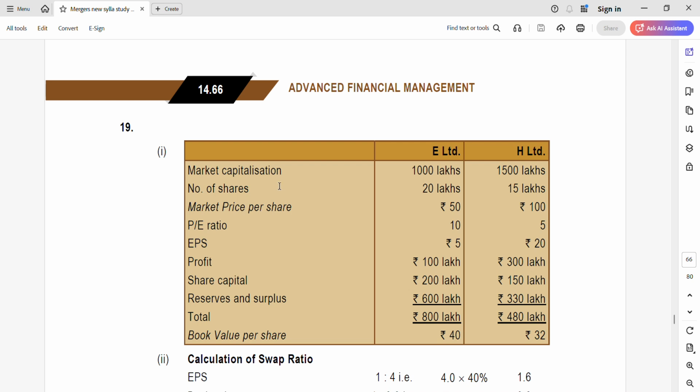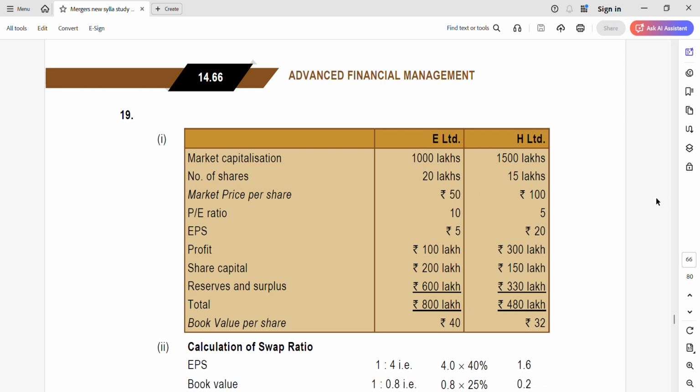So market cap is given, number of shares is given, and then market price can be arrived using that. Market price divided by your P ratio will give you EPS, and then with the number of shares and EPS, you can arrive at earnings after tax and share capital and reserve and surplus. So the total of profit plus share capital plus reserve and surplus will give you rupees 800 lakhs, and book value per share can be arrived using this total divided by total number of shares, that is 800 by 20, that will give you 40. So up to here, maybe 2 marks or 2.5 will be rewarded.